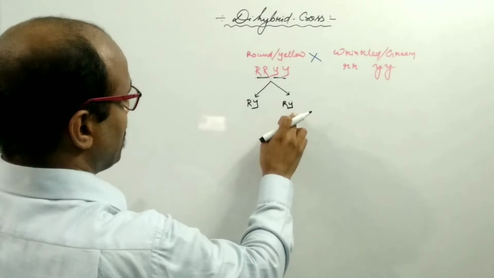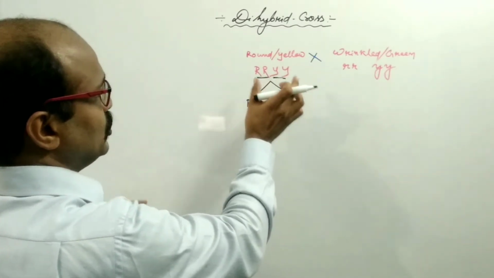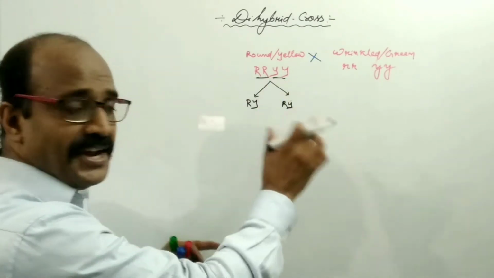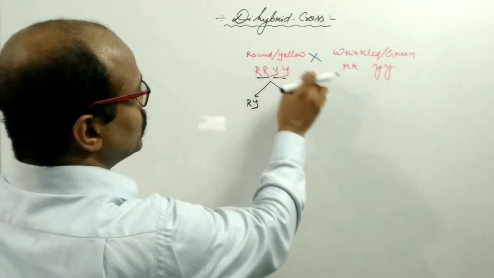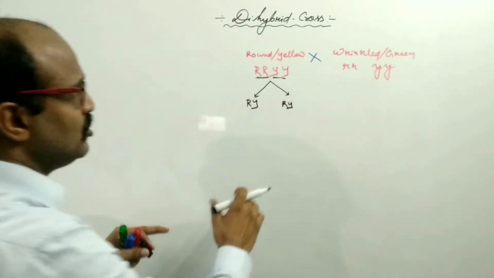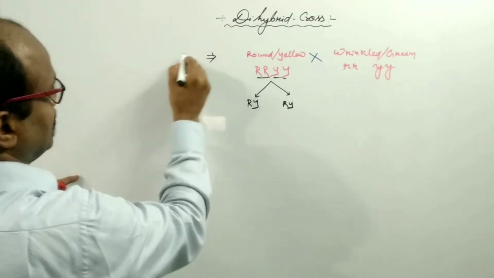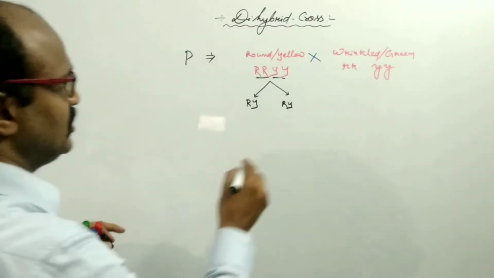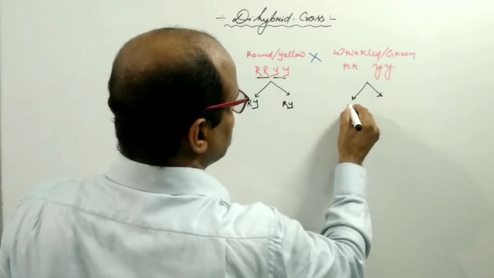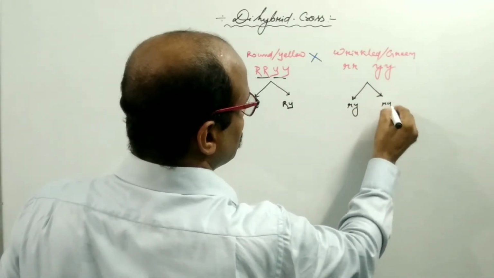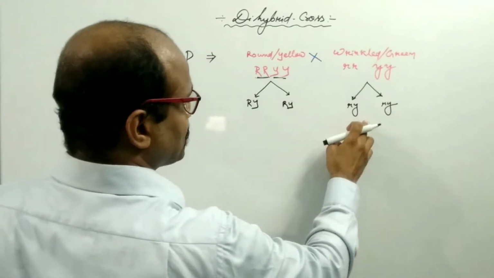So it produces the same type of gametes because Mendel did the cross between two true or pure breeding, round yellow with wrinkled green. So these are the parents. The other also produces the same type of gametes having small r and small y.